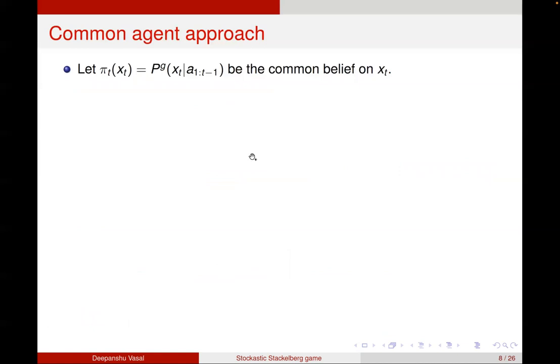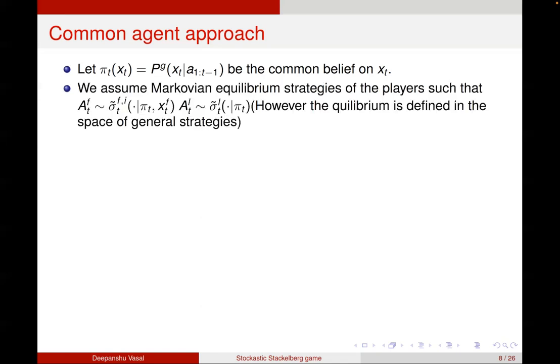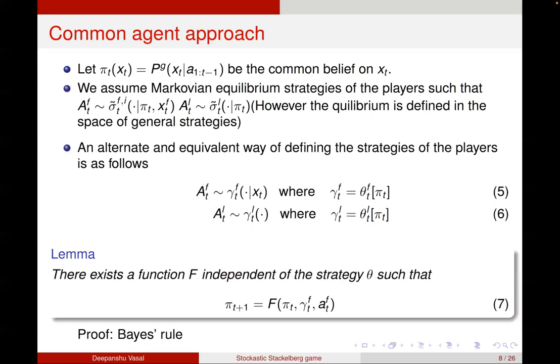So in the common agent approach, I have a belief pi t on xt, which is a probability on the state xt given the action history. It is a common belief on xt, the current state of the follower that only the follower observes. Here I'm going to only consider Markovian equilibrium strategies, where the actions of the follower depend on the action history through pi t. Similarly, the leader's action only depends on pi t. However, the equilibrium is defined in a space of general strategies. So the equilibrium itself is Markovian, but the deviations are in general space.